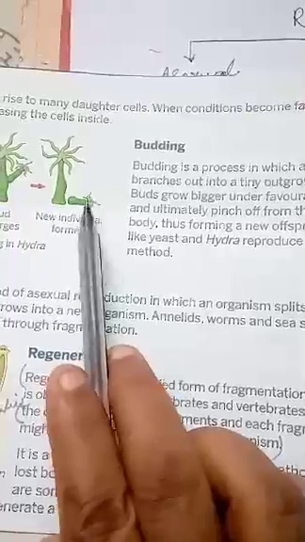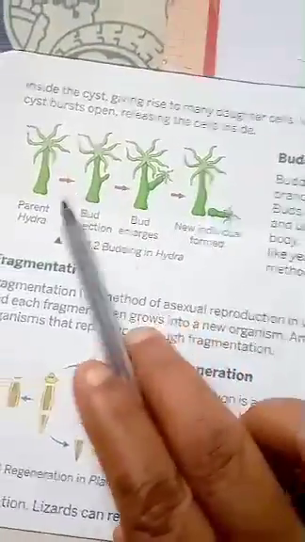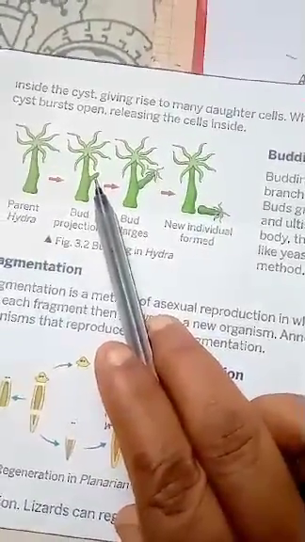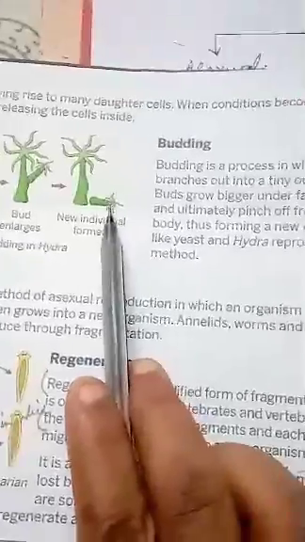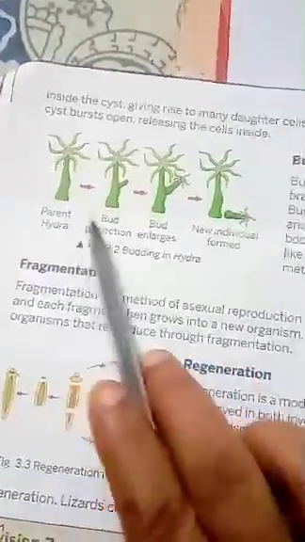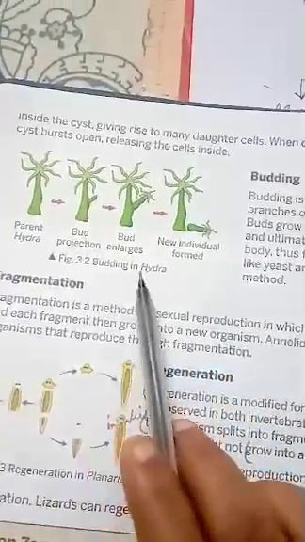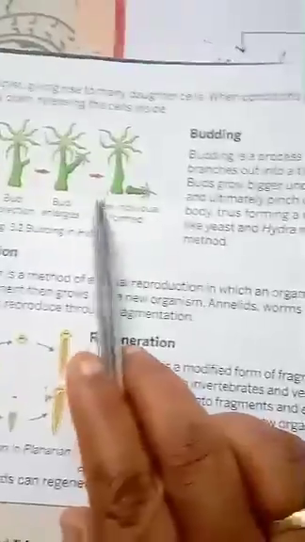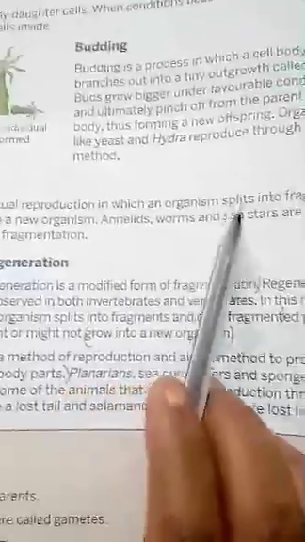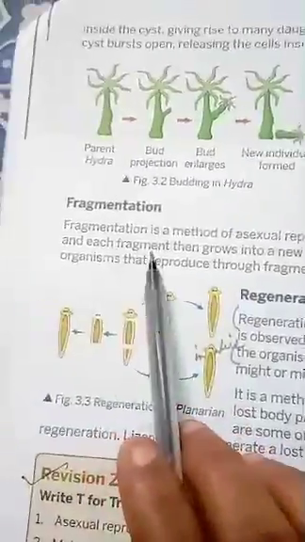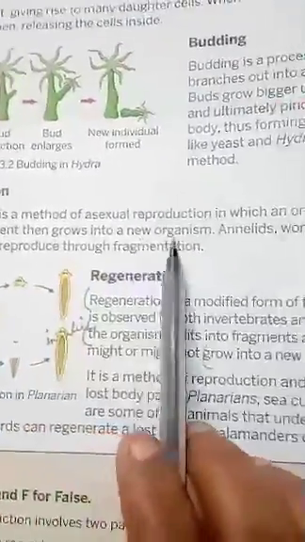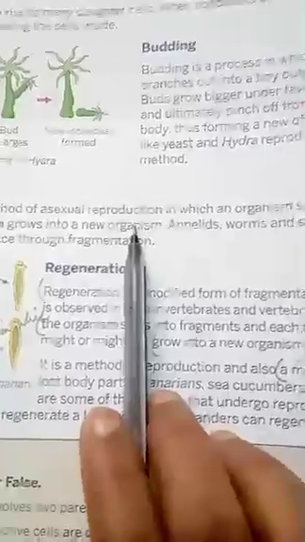it can give rise to a new individual. Here, when it is attached to the parent body, it is called a bud. When it is released, it's a new individual. This method occurs in hydra and it is called budding. Now what is fragmentation? I told you that it's a mode of asexual reproduction in which the organism splits into fragments and each fragment grows into a new organism. This is the definition and examples are given.